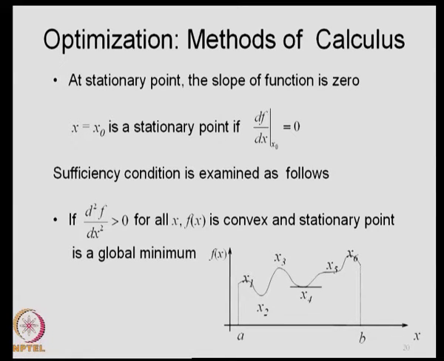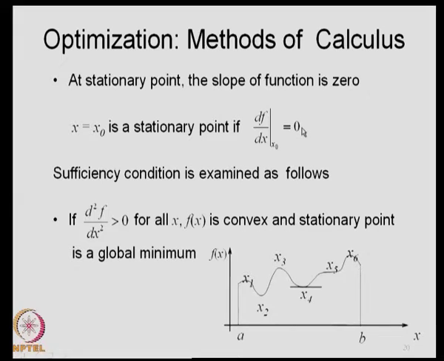So, what we are looking at is, in a particular range, we want to get the local maxima and the local minima. This is the optimization problem that we are looking at. The first condition that we need to examine is whether the slope is 0 at that particular point. This is called a necessary condition.